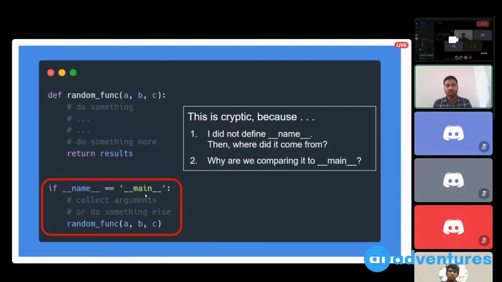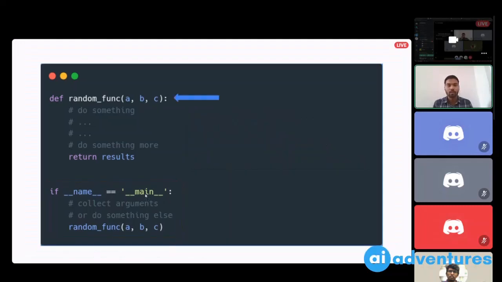To understand this, first we'll have to understand how the Python interpreter actually executes your code. Say this is your Python script, which has a random function defined in it. It will do something and then some more instructions, and then it will do something more, and finally it will return a result. So this is basically mimicking a function call, which will do something inside the function. And then you have your cryptic code.